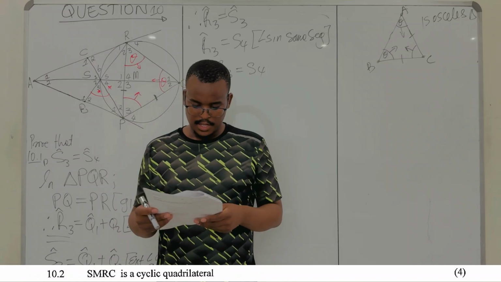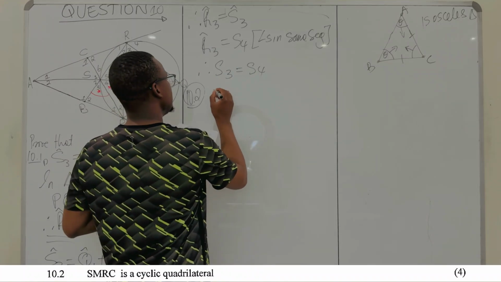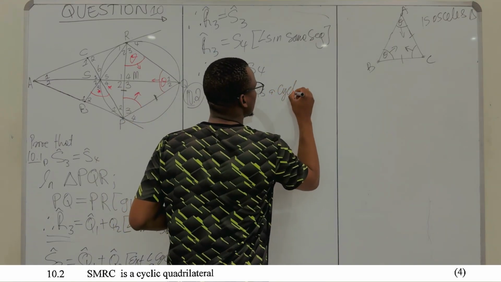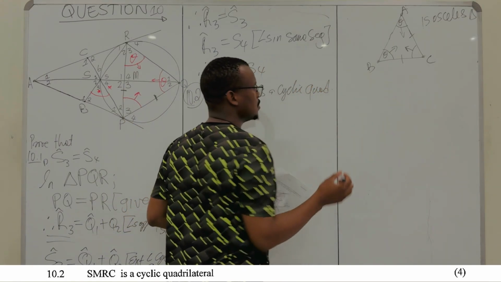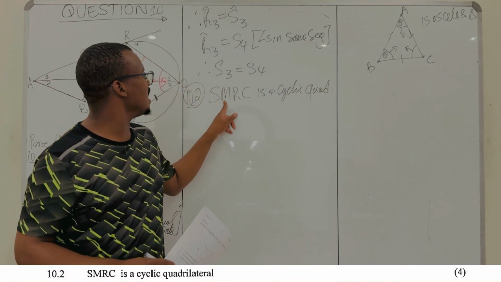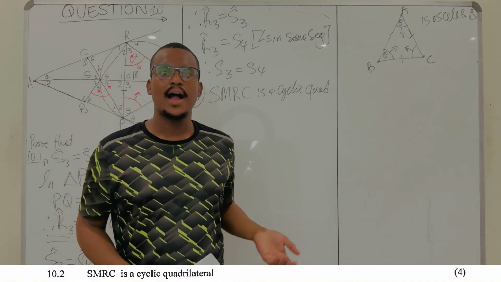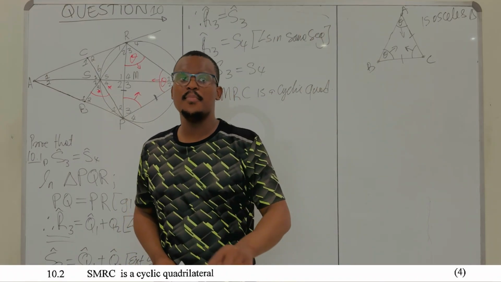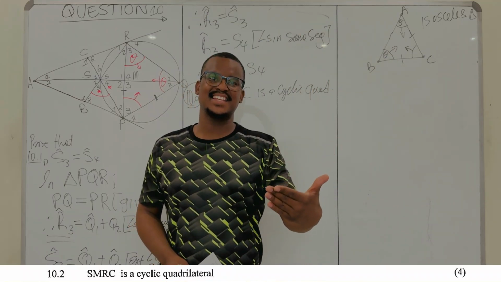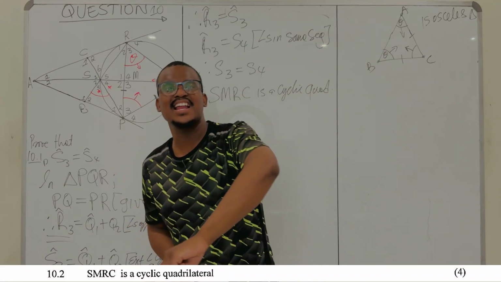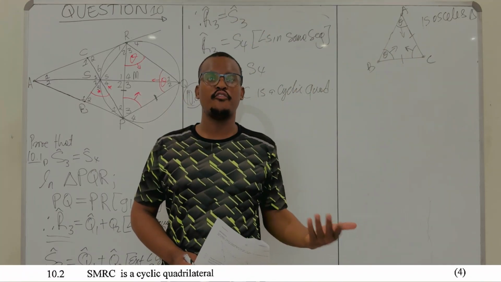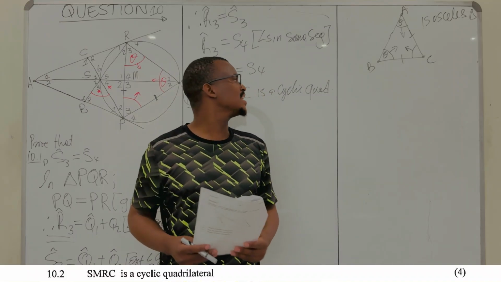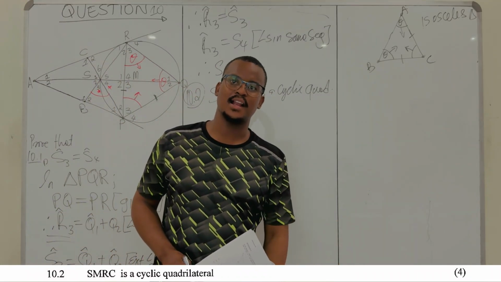What are they saying? They are saying prove that SMRC is a cyclic quad. So they want us to prove that SMRC is a cyclic quad. What is a cyclic quad? I said a cyclic quad is a quadrilateral that can be joined perfectly by a circle, which means there is a perfect circle that can connect all the corners or all the vertices of your quadrilateral. That's what it means for a quadrilateral to be cyclic. Fine. So they want us to prove that SMRC is a cyclic quadrilateral. How do we do that?